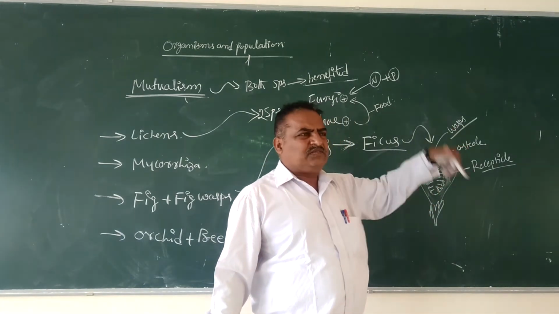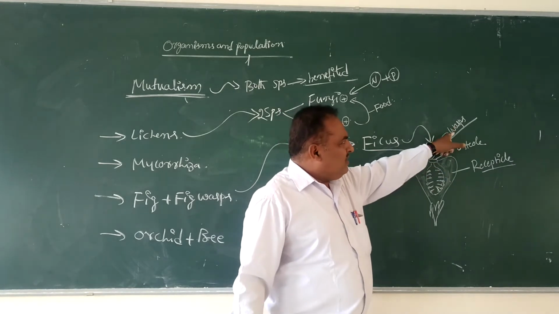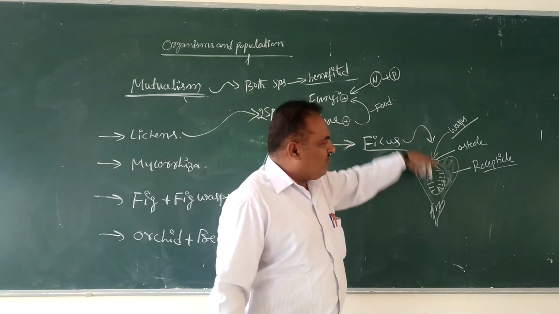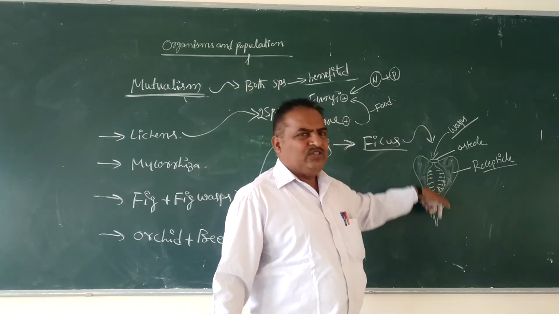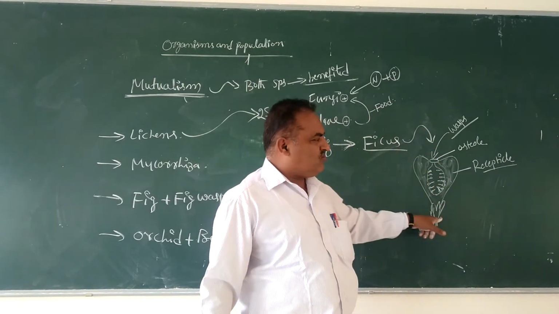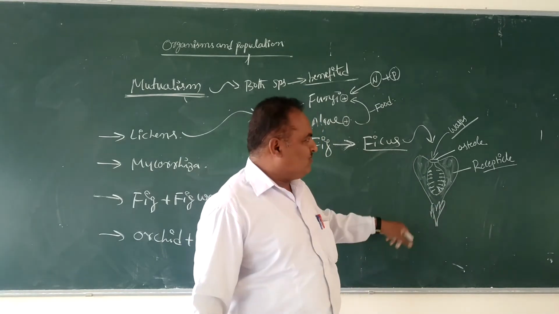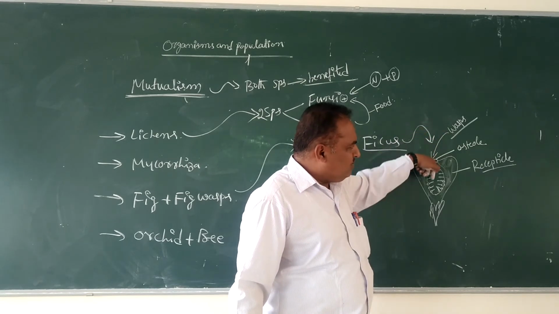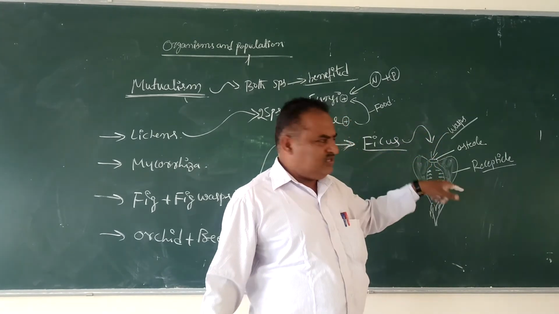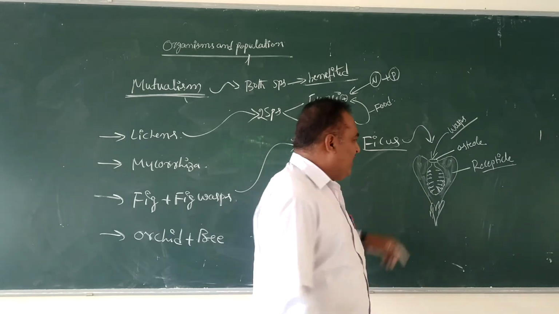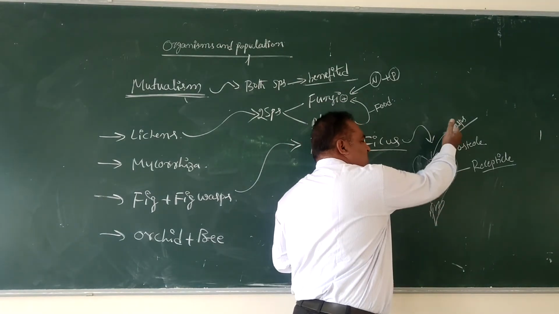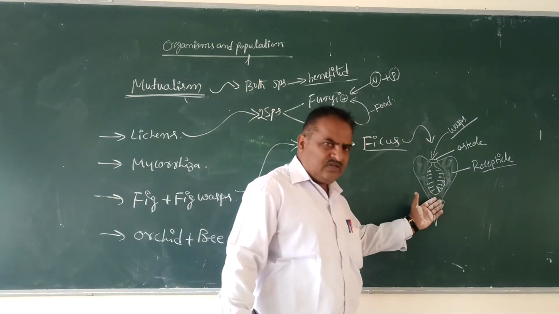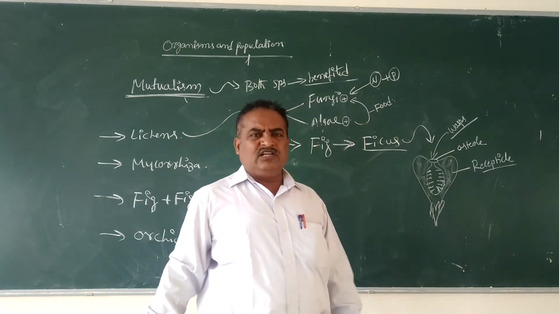Especially the female wasps enter into this inflorescence, which is called a hypanthodium. When the wasps enter the cavity of the receptacle, the pollination is completed.